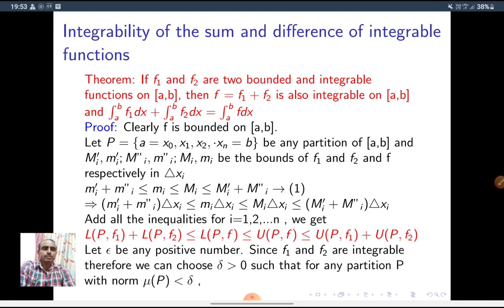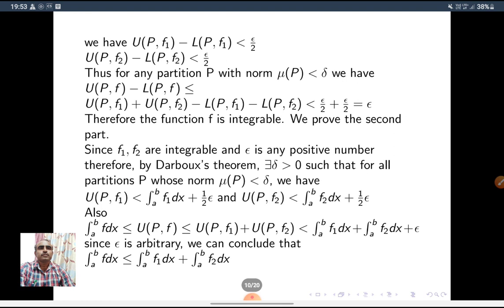Let epsilon be a positive number, sorry. Since f1 and f2 are integrable, we can choose a delta greater than 0 such that for any partition P with norm of P less than delta, what do we get?